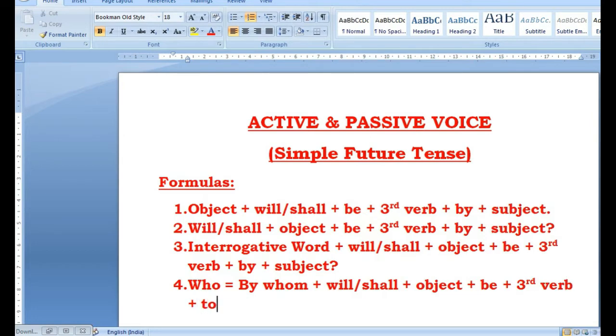And as I told you, because we have already used by here, we have to use one of the 4 prepositions, plus subject.